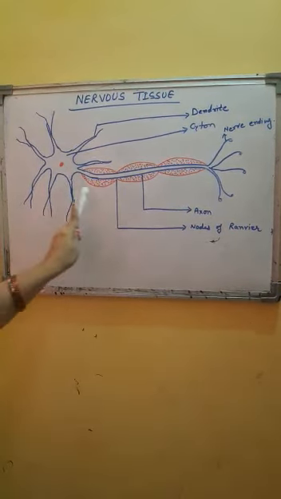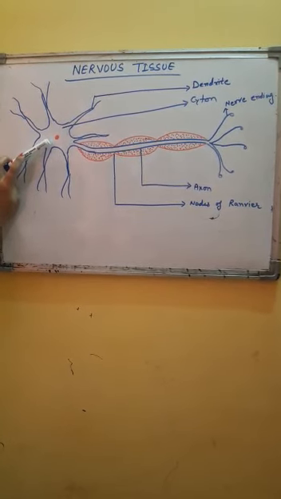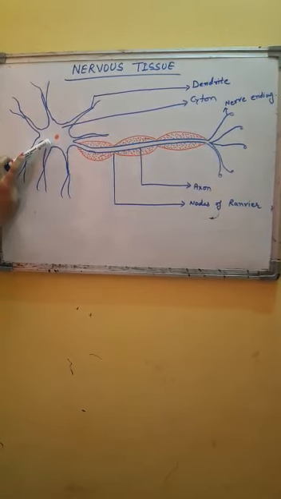It contains the major portion of cytoplasm. The major portion of cytoplasm is present in this area, in this cyton, and also the nucleus is present over there. The nucleus of the neuron is present in the cyton area. So central nucleus is present over here with major concentration of cytoplasm. It also contains very small particles called Nissl granules. Nissl granules are special structures, special granules present especially in neurons. Also it contains neurofibrils, which are fibrous structure.